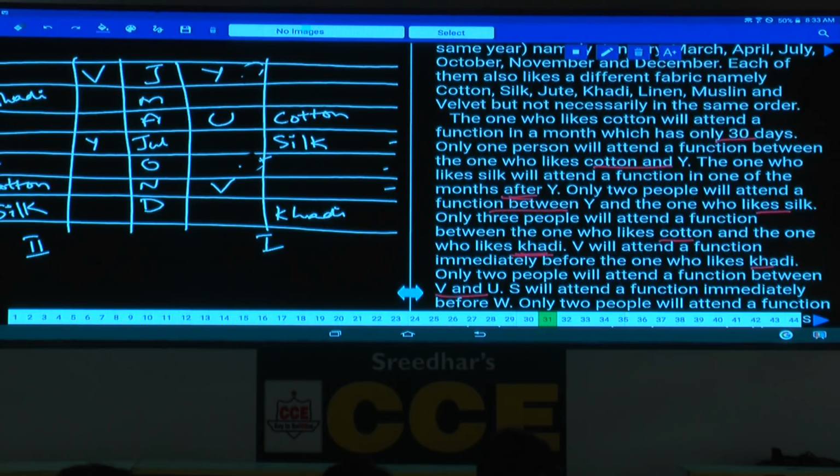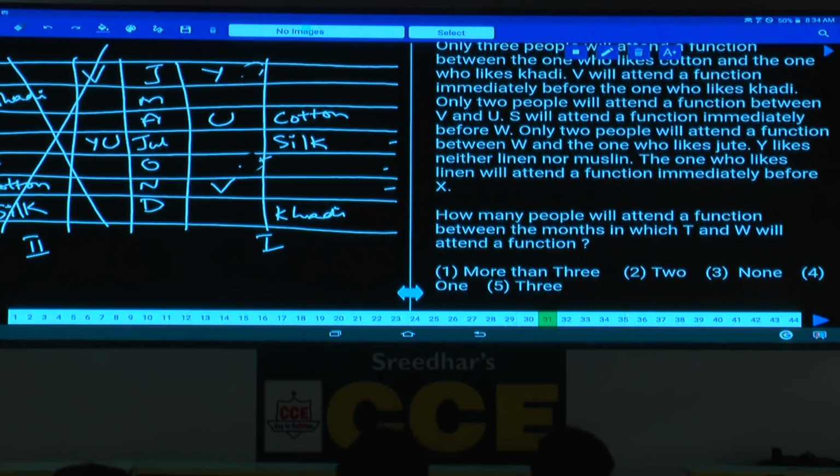And in the second case, with only 2 people between V and U, U and Y must be in the same place, which is not possible. And in the second case, whatever the assumption we have taken, this is completely ruled out. Finally, we are left with what? Only the first case. Now, with respect to this first case, some more information is left over.